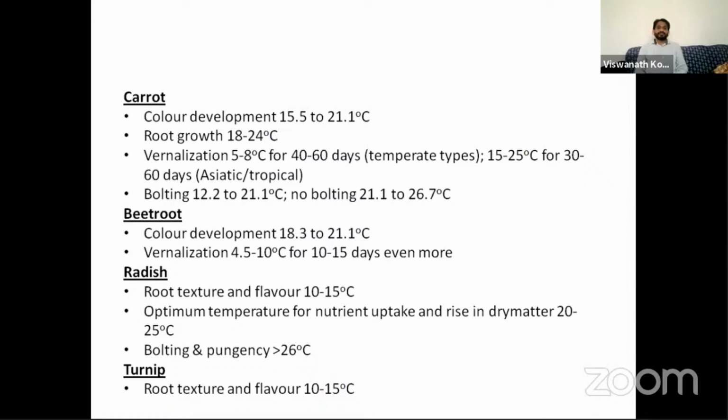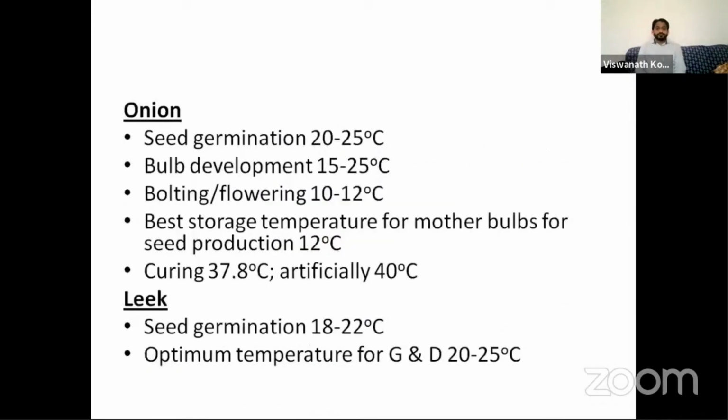The temperature requirement for color development in carrot is 15.5 to 21 degrees centigrade, in case of beetroot 18 to 21 degrees centigrade, and the vernalization temperature is also important: 5 to 8 degrees centigrade for 40 to 60 days for the temperate types. For Asiatic types also, 15 to 25 degrees centigrade low temperature is required in carrot. Radish bolts at 20 degrees centigrade. Onion flowering and bolting require low temperature, 10 to 12 degrees centigrade. That's why only the Rabi onion produces flowers. Generally for field production, we grow onion in the Rabi season. The curing temperature in onion, we will see what curing is in the next slide.